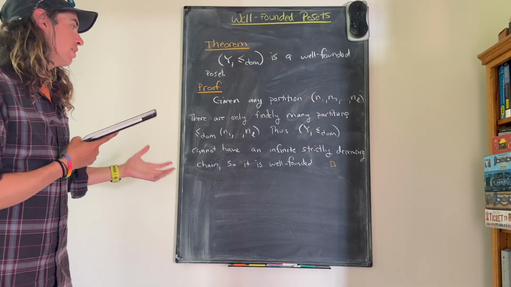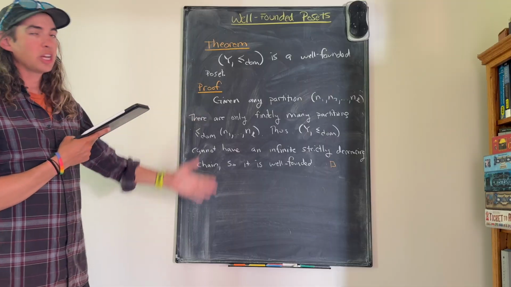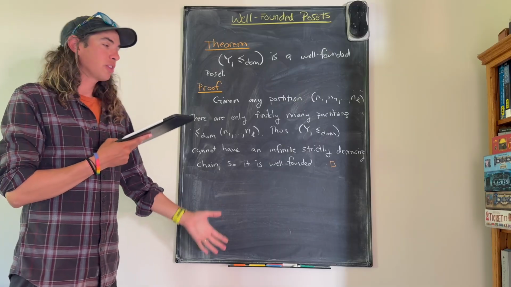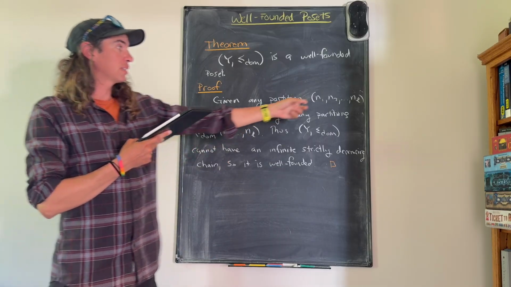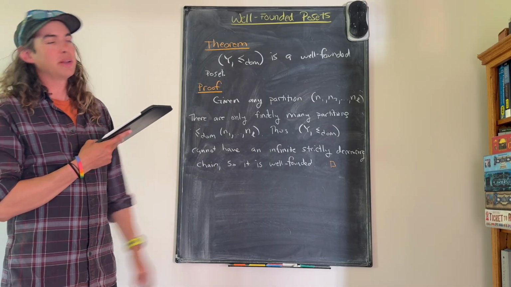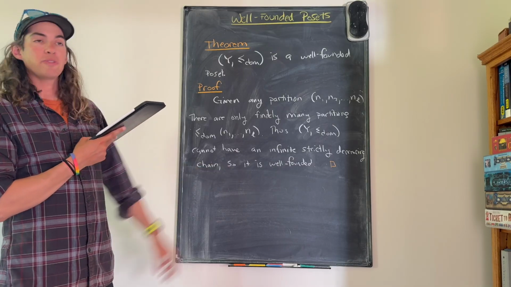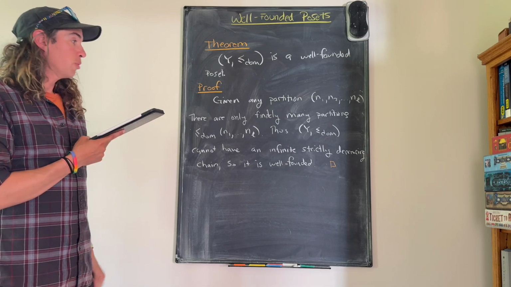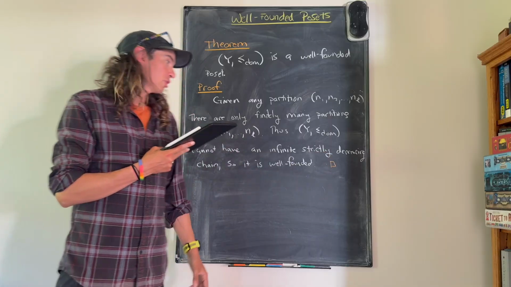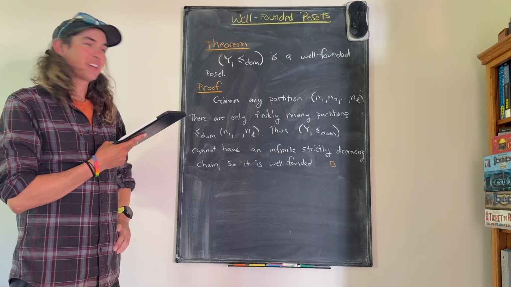But that means that there cannot be an infinite strictly decreasing chain inside of this poset, because if I have a chain, I start at the top element, that's some partition, and then everything smaller than it is less than or equal to this in the partial order, but there's only finitely many things less than it anyway. So therefore, by our theorem from a few boards ago, well-founded is equivalent to there being no infinite strictly decreasing chains. So it's a well-founded poset. Excellent.